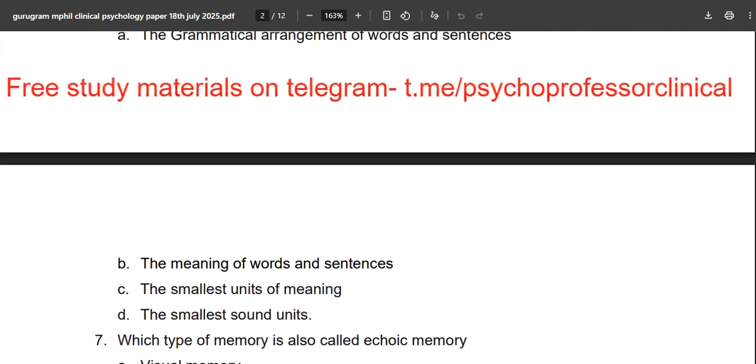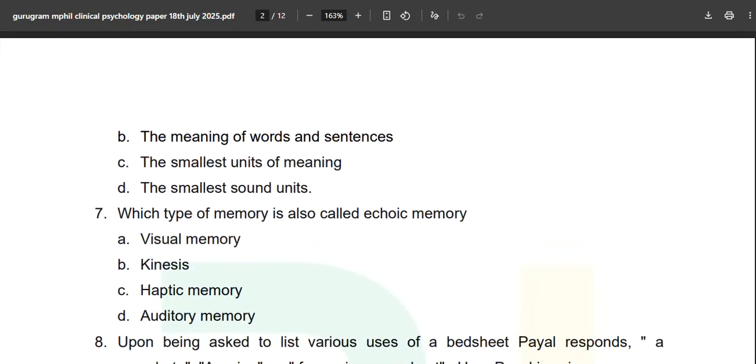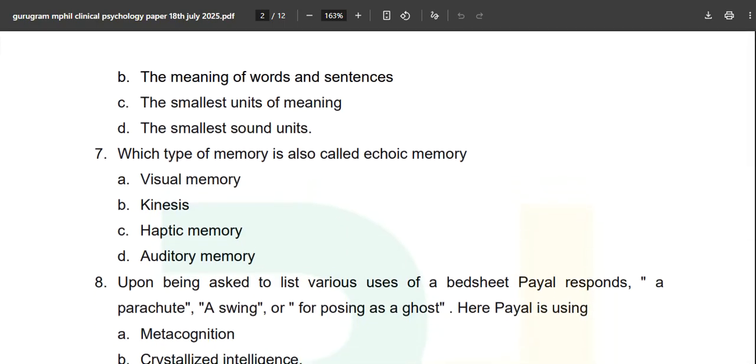So what is the syntax? Go and read from the book. You will get the answer. Over here, option A is correct. There are 3-4 things: phonemes, morphemes, syntax, and pragmatics. That is only what you need to understand, and you will be able to clear the exam.